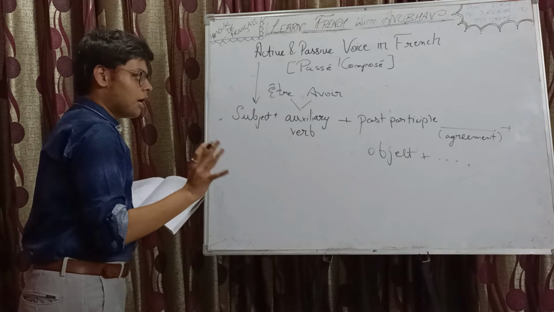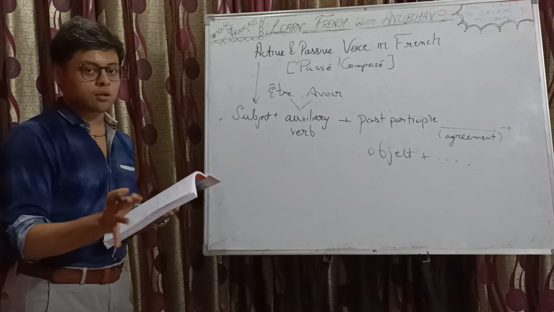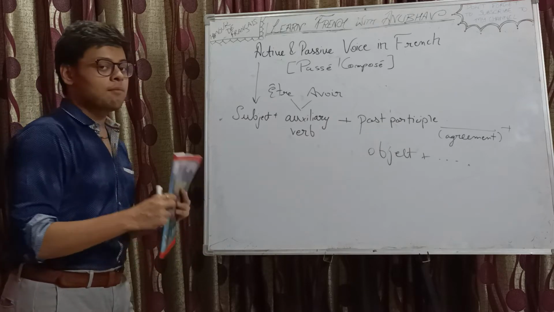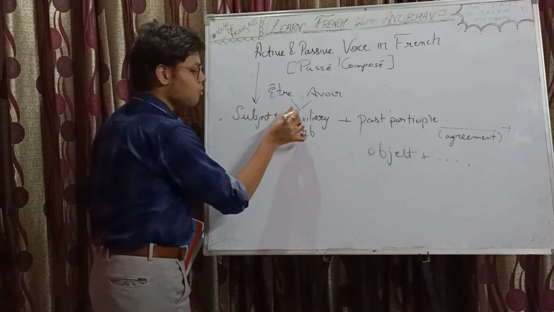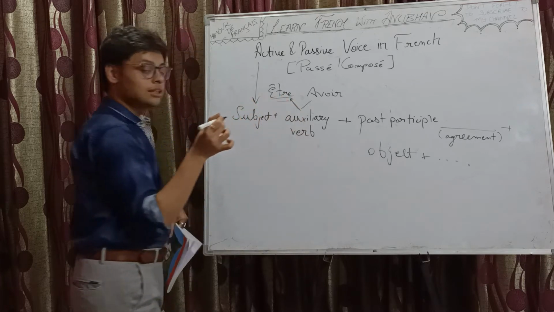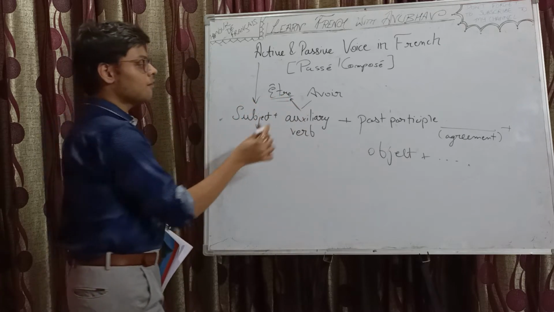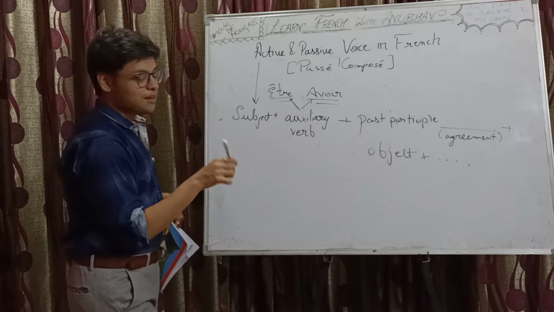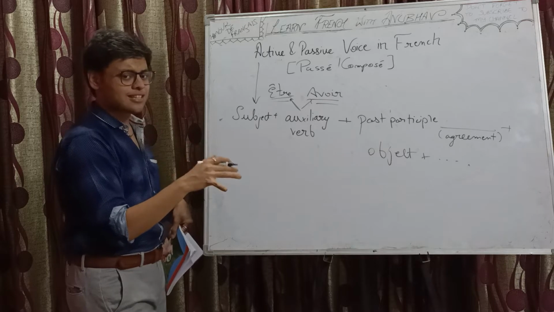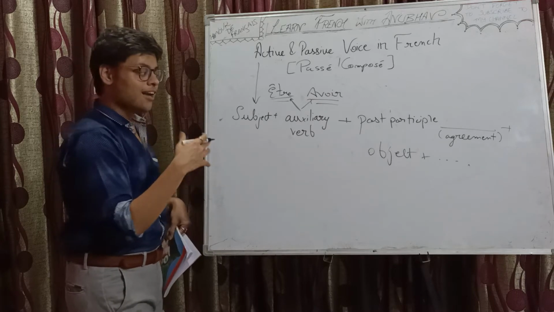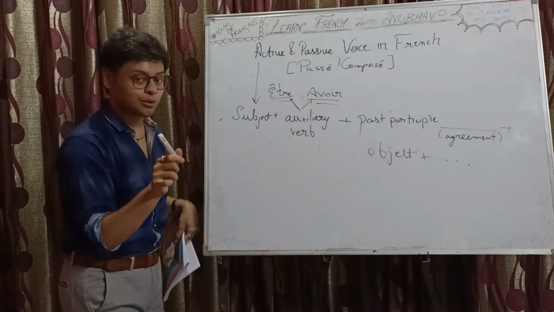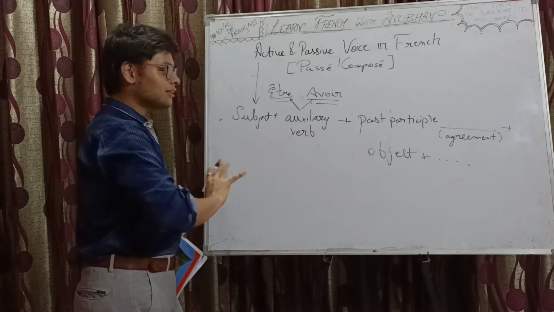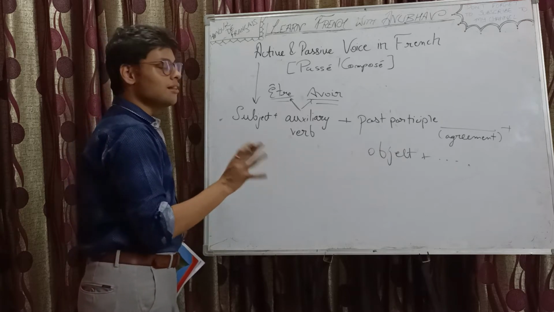Dr. Mrs. Vandertramp, Advent group, whichever method you follow, you can. Okay, I follow Dr. Mrs. Vandertramp. So Dr. Mrs. Vandertramp and all the pronominal verbs are conjugated with être as their auxiliary verb, and all the remaining verbs are in avoir. There is one concept in which the auxiliary verb can also be changed depending on the sentence, but that thing, as of now, I'm just saying it will be discussed soon on my channel. Okay. It's not done in school. It's not school level. It's like a high level thing. So we will discuss it for sure.